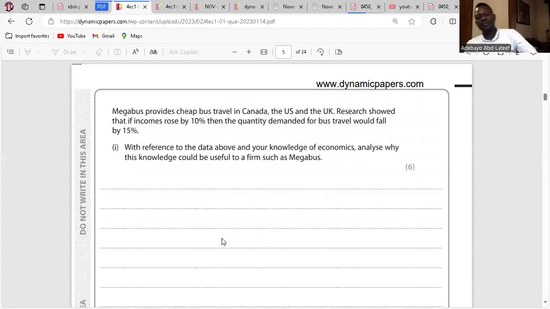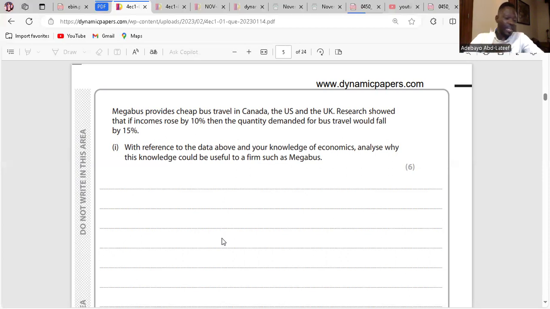The Megabus question. Yes, you mentioned price. It's not price, it's income. There are two variables that change the quantity demanded. Listen to me, please. Price is not part of what we're talking about here. The two variables are income and price. When income is used, price is not there. When price is used, income should not be there.